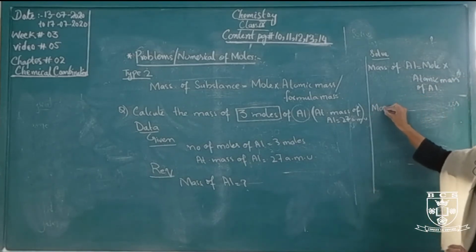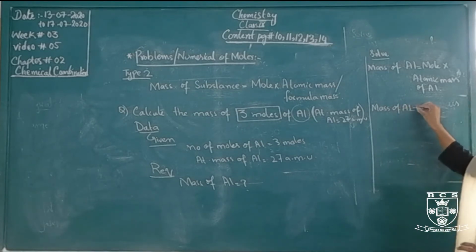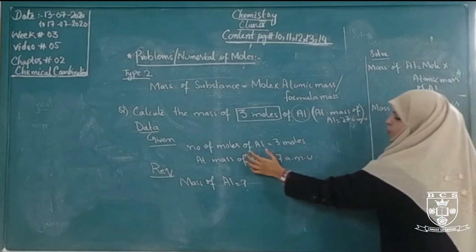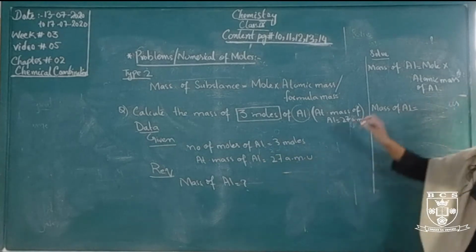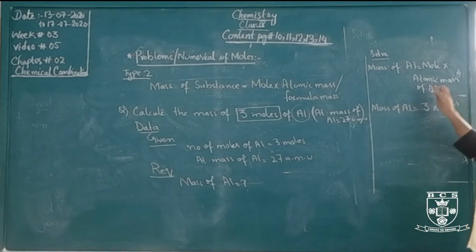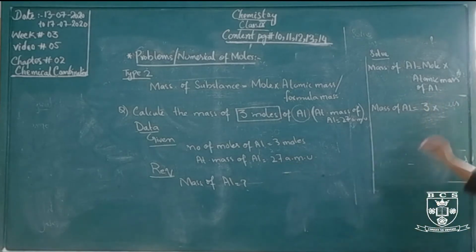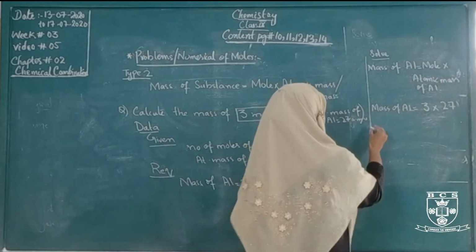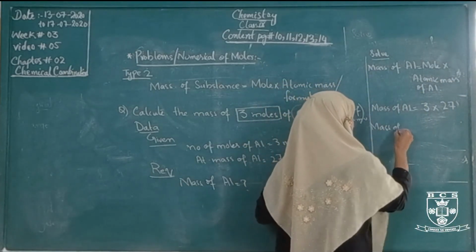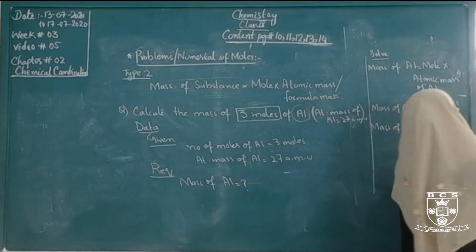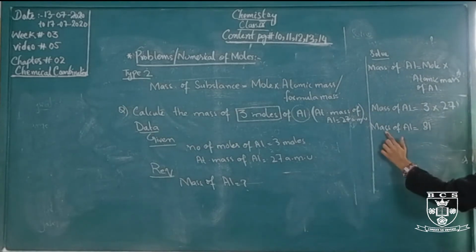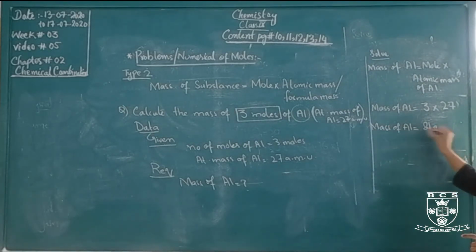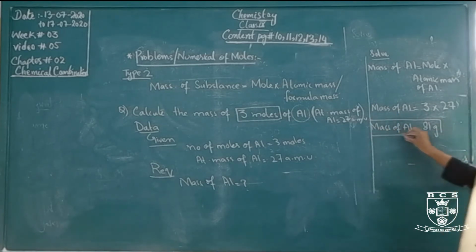How many moles are given here? 3 moles of aluminium are given, and the atomic mass of aluminium is 27. 27 multiplied by 3 is 81 gram. This is a mass, measured in gram. The unit of mass is gram. So the mass of aluminium is 81 gram.